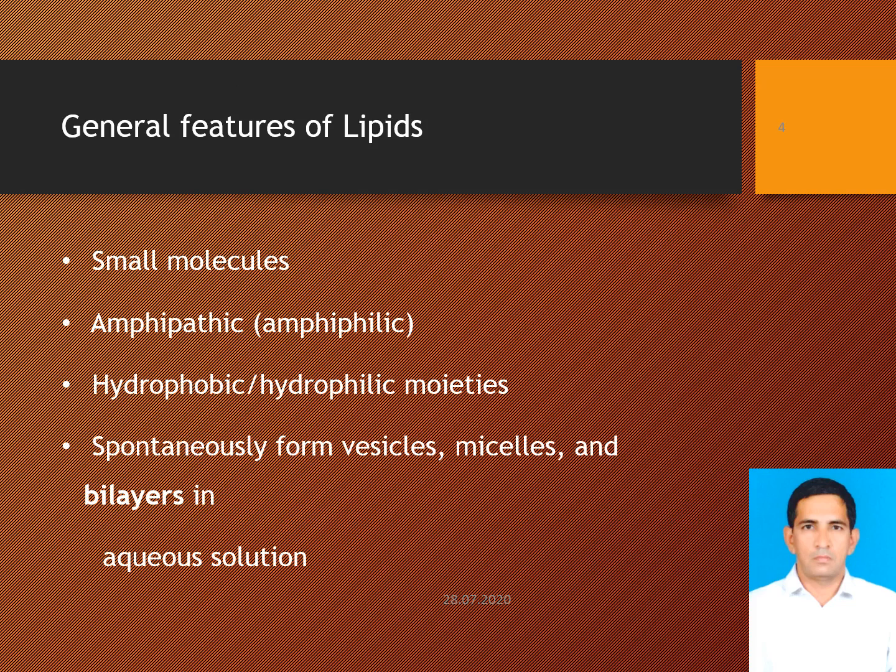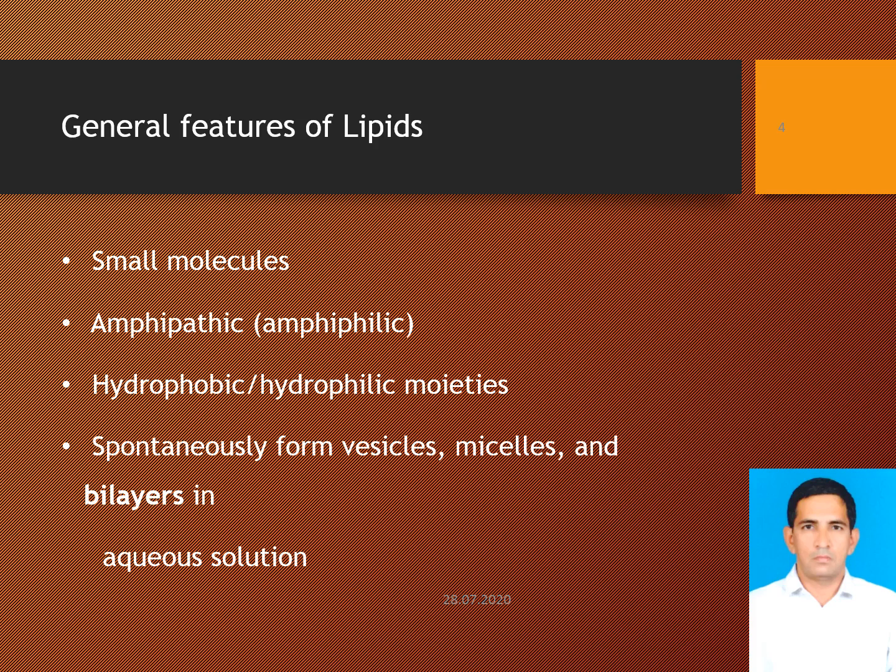General features of lipids. Lipids are made up of the same elements as carbohydrates: carbon, hydrogen, and oxygen. However, lipids tend to contain many more hydrogen atoms than oxygen atoms. Lipids include fats, steroids, phospholipids, and waxes. One main characteristic of lipids is that they do not dissolve in water.